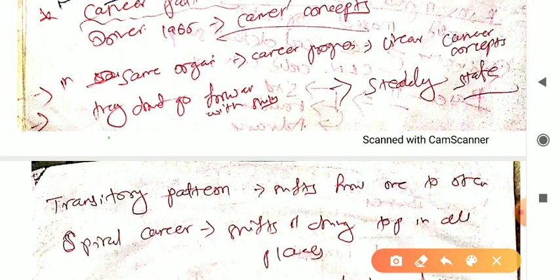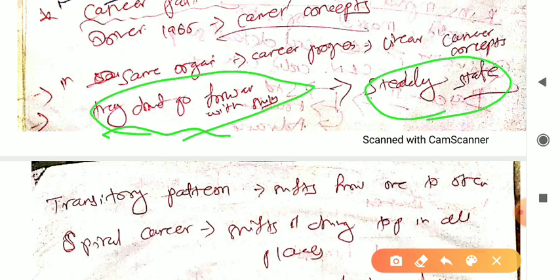So next one is they don't go forward with shifts, that is steady state. They don't want to go forward, right? I'll give you some examples that are related to our bank also.